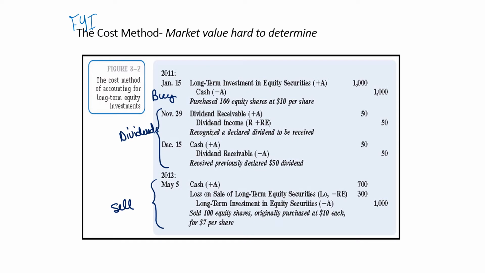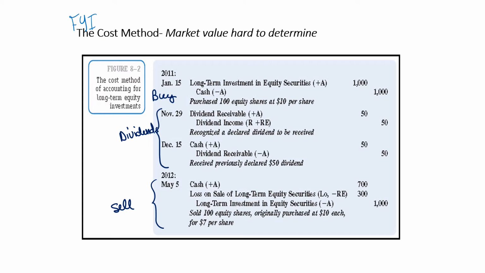For the cost method, there's basically the entry to buy at whatever it costs you. So debit long-term investment in equity security, or the name of the stock, credit cash for what you purchase. If you have dividends, the date of dividend declaration is debit dividends receivable, credit dividend income.